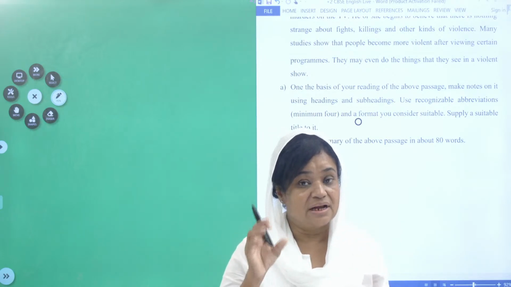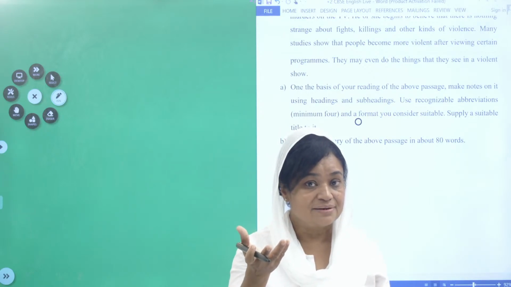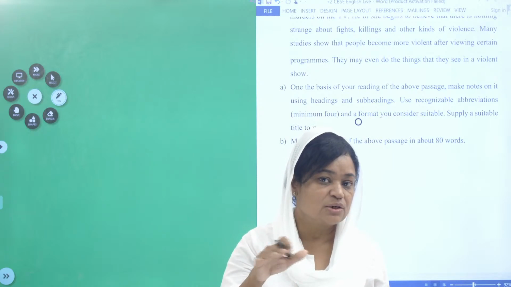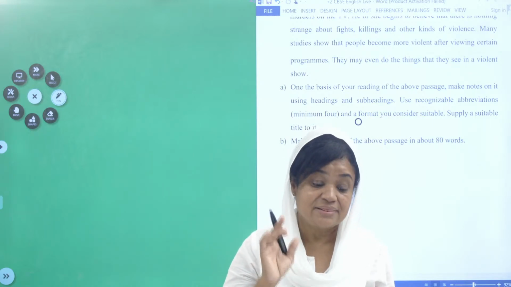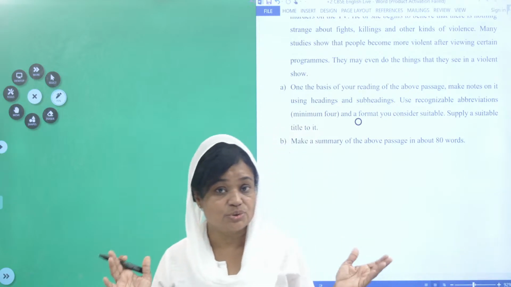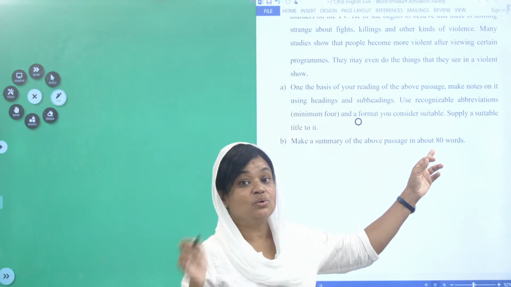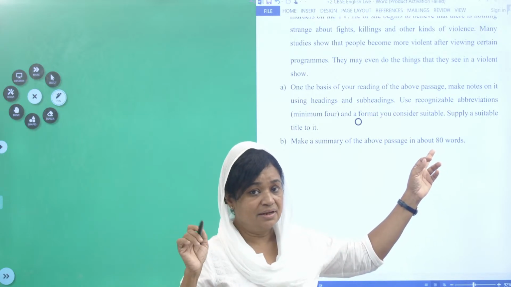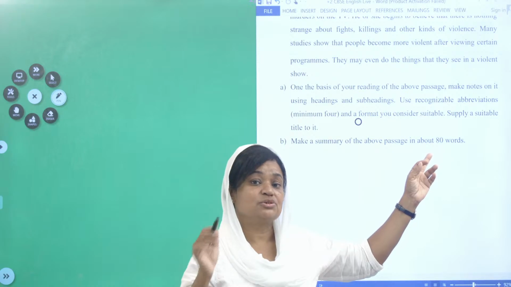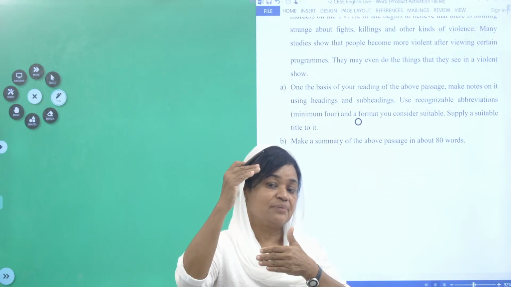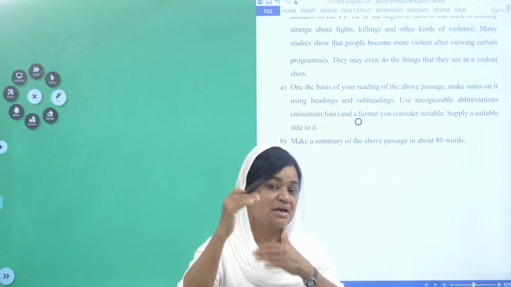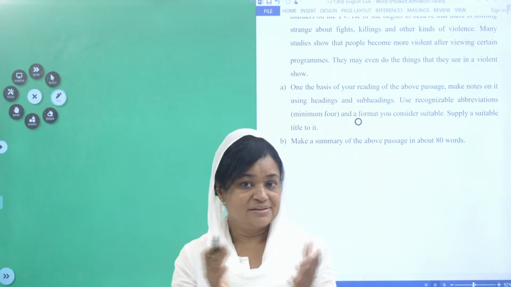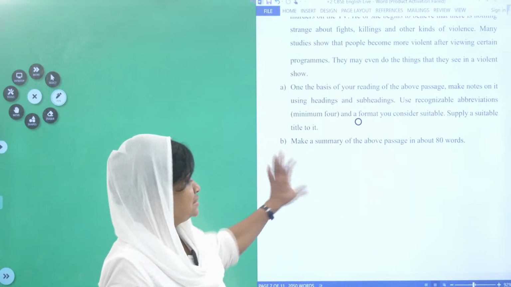So, the last paragraph should be of your opinion. You can never leave a summary open. You must conclude it and write it, okay. And it should not be very lengthy, it should be 80 words, but don't sit and count the words in the examination hall, because you should have an idea: this much will come for 80 words, this much will come for 50 words, and this much for 100 words. That idea you should have. So, that is the summary, children.